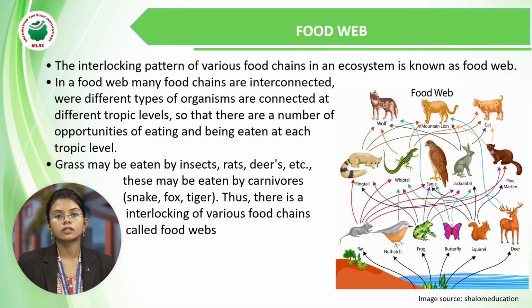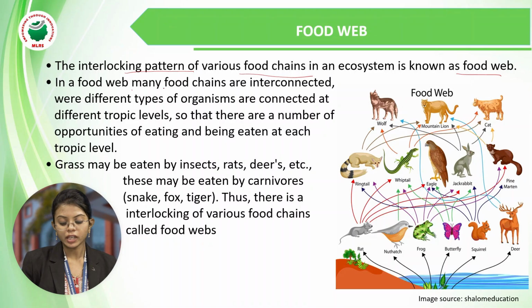The next function of the ecosystem is the food web. The interlocking pattern of various food chains, we call a food web. A food web is also a food chain, but interlinked.